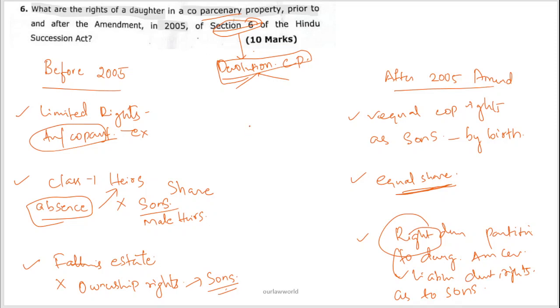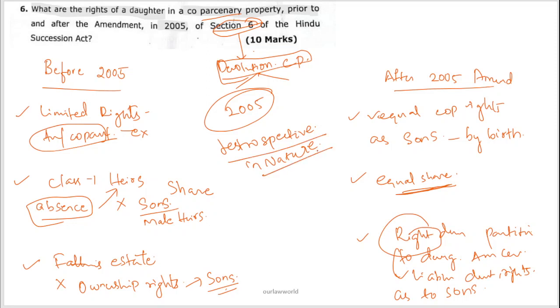So this is the scenario, and this Amendment Act 2005 is treated as retrospective in nature, regardless of the year in which they were born. This Act applies to daughters who were born before this year and after this year. That is called retrospective in nature. So this is the basic difference between the position before the 2005 Act and after the 2005 Act.